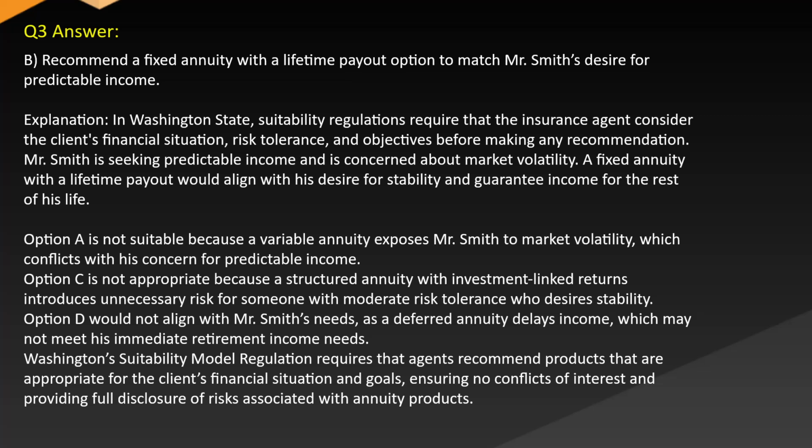Option A is not suitable because a variable annuity exposes Mr. Smith to market volatility, which conflicts with his concern for predictable income. Option C is not appropriate because a structured annuity with investment-linked returns introduces unnecessary risk for someone with moderate risk tolerance who desires stability. Option D would not align with Mr. Smith's needs, as a deferred annuity delays income which may not meet his immediate retirement income needs. Washington's suitability model regulation requires that agents recommend products that are appropriate for the client's financial situation and goals, ensuring no conflicts of interest and providing full disclosure of risks associated with annuity products.